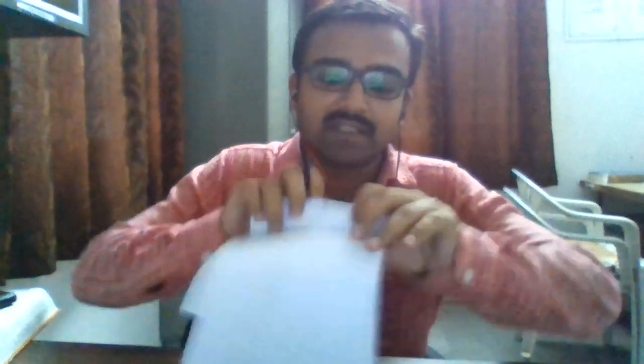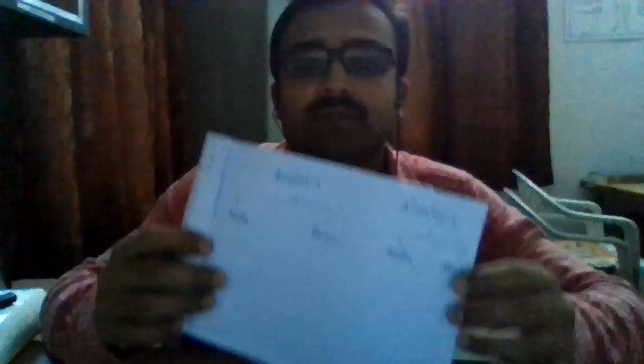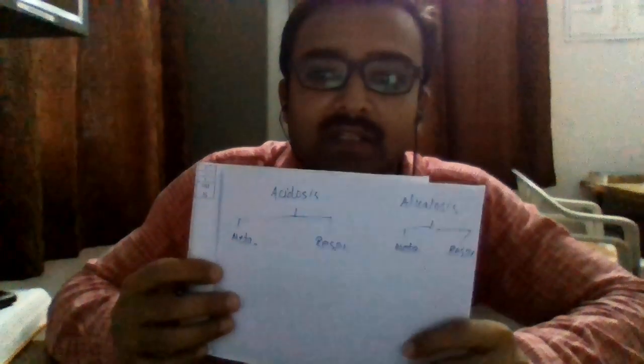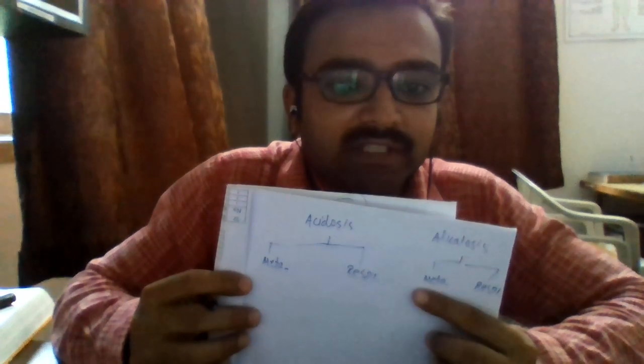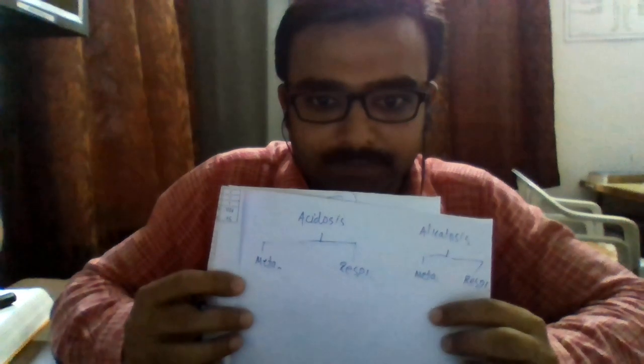So acid-base imbalance is broadly divided into two types, that is acidosis and alkalosis. Acidosis and alkalosis are further divided into two types, that is metabolic acidosis and respiratory acidosis. Similarly, metabolic alkalosis and respiratory alkalosis. Now, what is metabolic acidosis and what is respiratory acidosis? What is metabolic alkalosis and what is respiratory alkalosis?